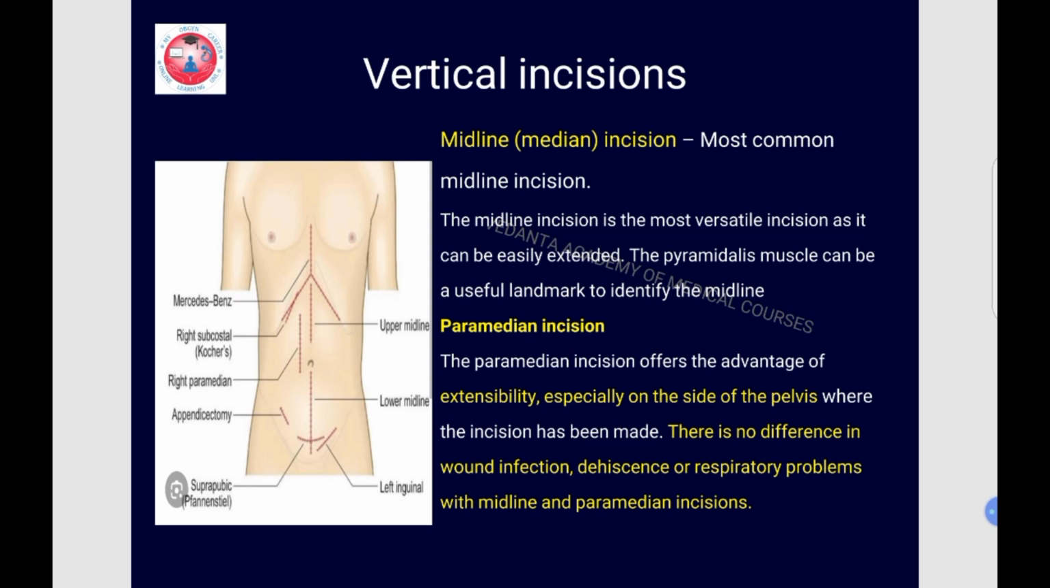Coming to the paramedian incision, this incision offers the advantage of extensibility, especially on the side of the pelvis where the incision has been made. There is no difference in the wound infection, dehiscence or respiratory problems with midline or paramedian incisions. So paramedian incision also has the same advantage of extensibility, especially when you have a pathology which is more on one side. Say for example, an ovarian tumor occupying one side of the abdomen. So the paramedian incision may be more useful than the midline incision.